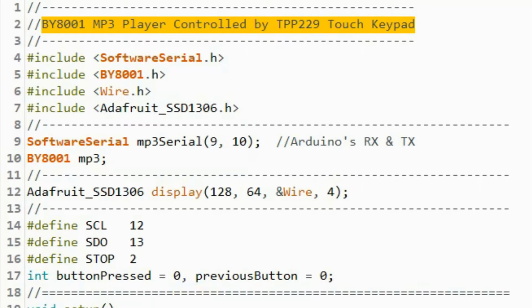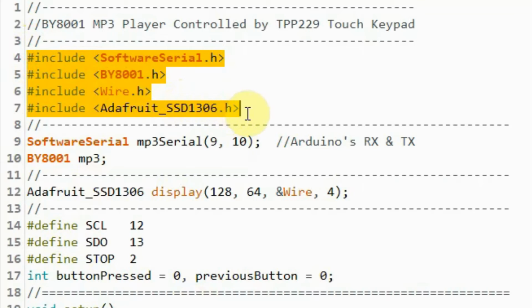A quick look at the C++ sketch used in this project. We need to include these libraries in the sketch. The first one is for the software serial between the Arduino and the media player. The second library is for the BY8001 media player. The third library is for the I2C connection, and the last library is for the 0.96 OLED display.